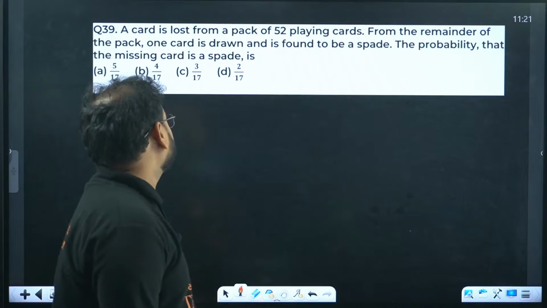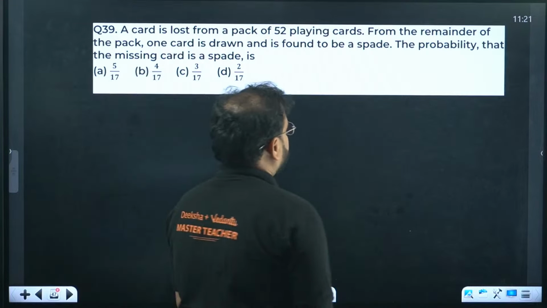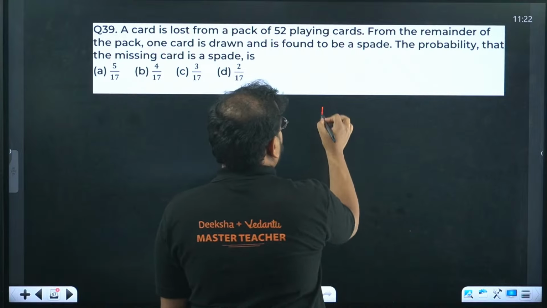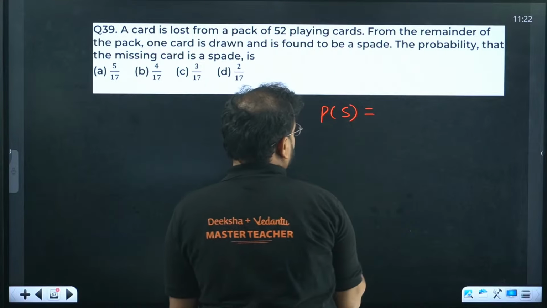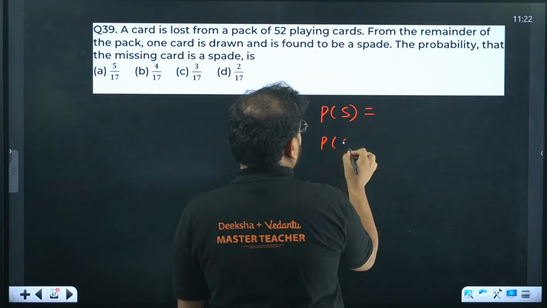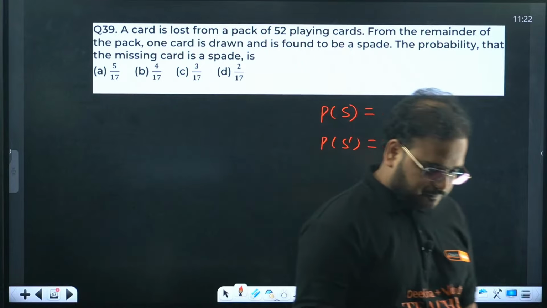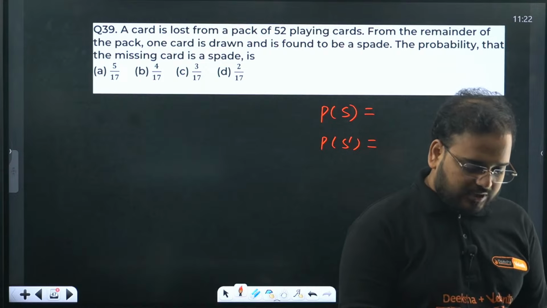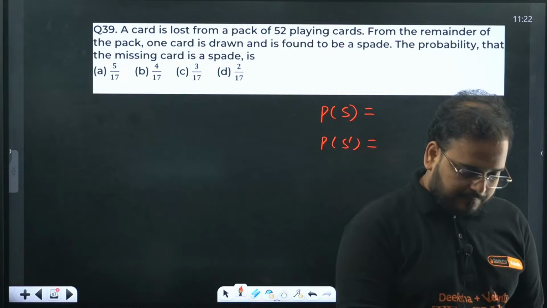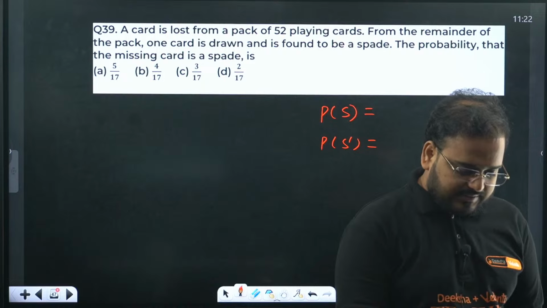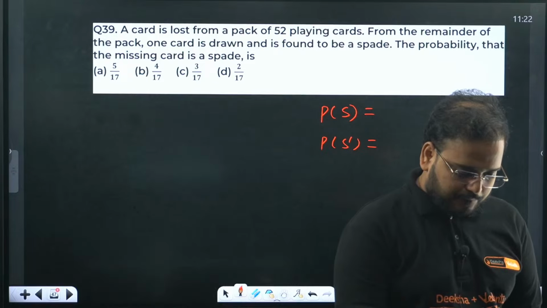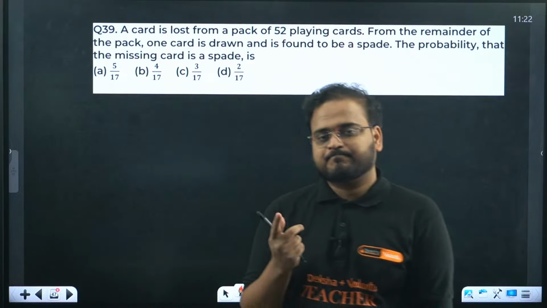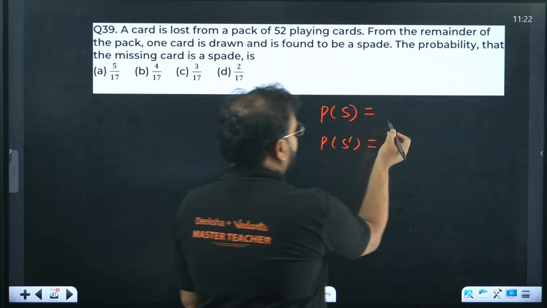From the remainder of the pack, one card is drawn and is found to be spade. Let's say the missing card is spade, and the missing card is not a spade. Tell me the answer for the 39th one. If the missing card is spade, it can be either of what?